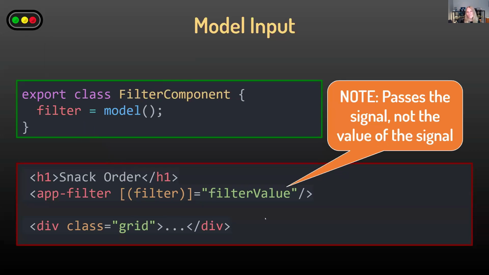Okay, so note here that we are passing in the signal, not the value of the signal. So you notice I don't have the open and closing parentheses to open the box basically and pull the signal out of the box.